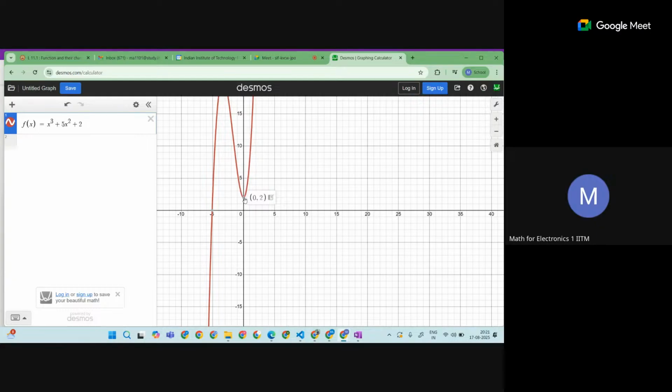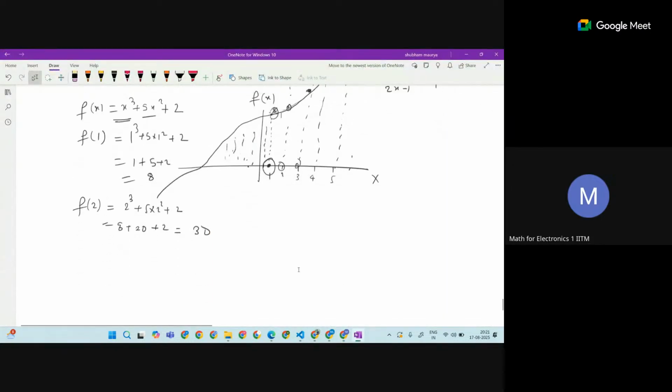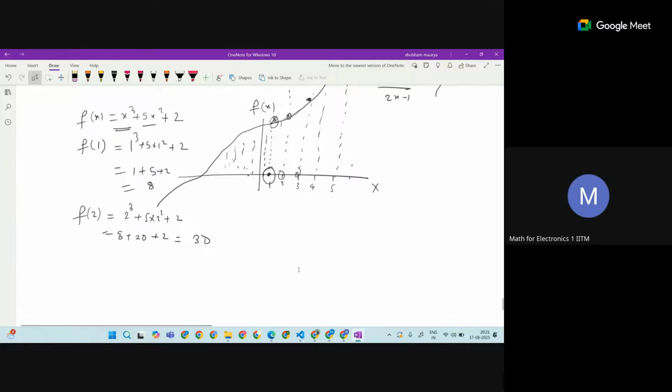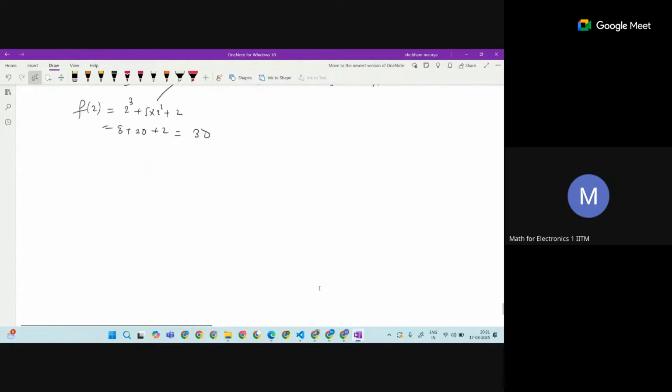But it is doing the same work: giving some input, collecting the output, and graphing according to that. Sometimes calculating values is going to be tough. That is why these tools are very helpful for understanding, and it is best to practice yourself. So let's move ahead.